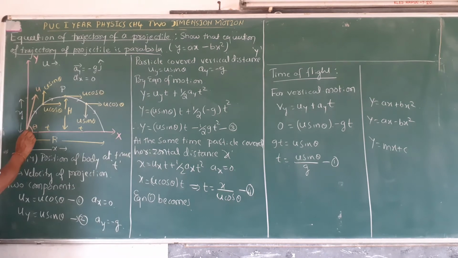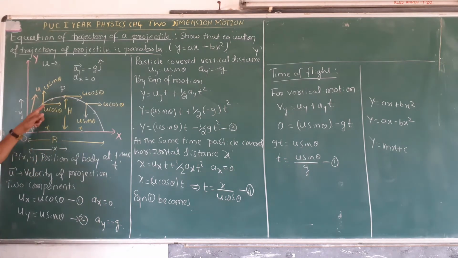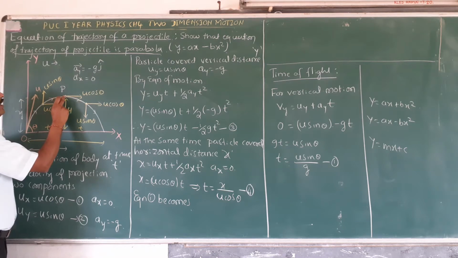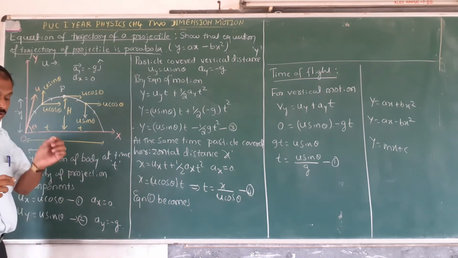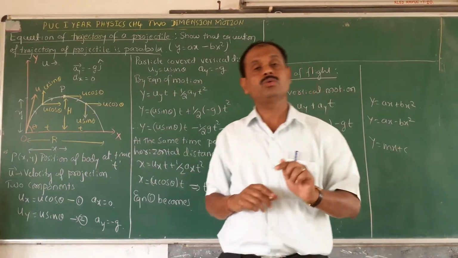When the particle goes up in ascent, the u sin theta component decreases. When it reaches the maximum height, it becomes 0. Now the particle has only one component of velocity, the horizontal component u cos theta.